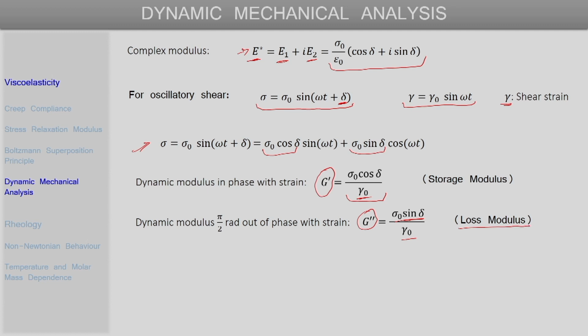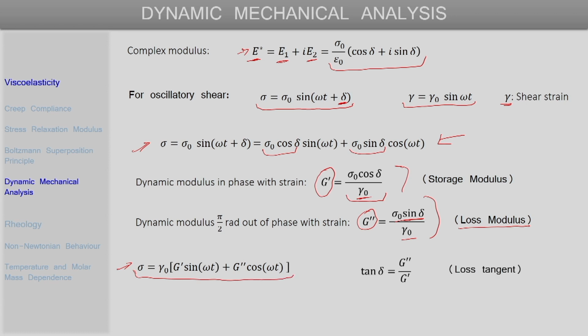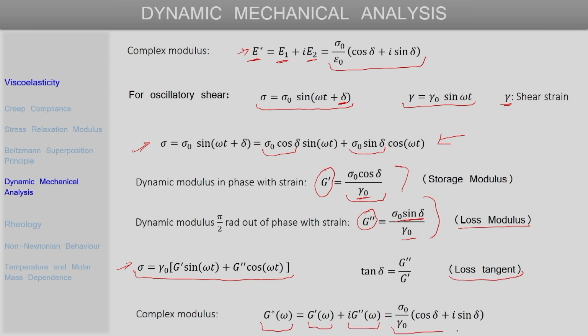So, the tan delta again can be defined as the ratio of the loss modulus to storage modulus, and the overall stress also can be expressed in terms of the storage and loss modulus like this. If we combine these two equations with this equation, we will get the overall stress in terms of G prime and G double prime. And tan delta, as we discussed, is just a ratio of loss and storage modulus, and this is the loss tangent tan delta. So, this is G double prime by G prime. And finally, the complex modulus in the case of oscillatory shear can also be defined as was done previously, and this complex modulus is just G prime plus i times G double prime, that is given by this expression.